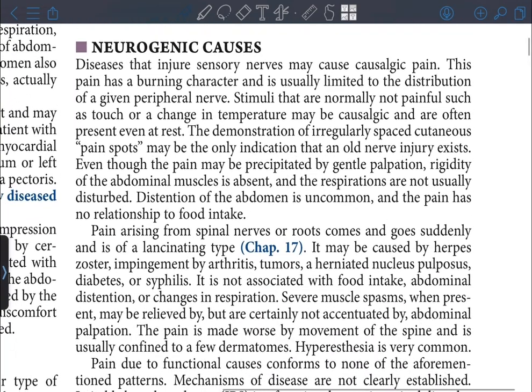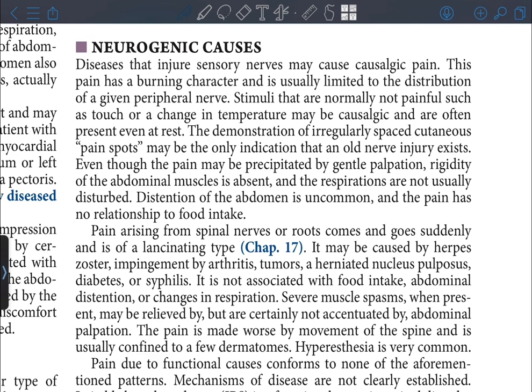Neurogenic causes. Diseases that injure sensory nerves may cause causalgic pain. This pain is of a burning character and is usually limited to the distribution of a given peripheral nerve. Stimuli that are normally not painful, such as touch or a change in temperature, may be causalgic and are often present even at rest.